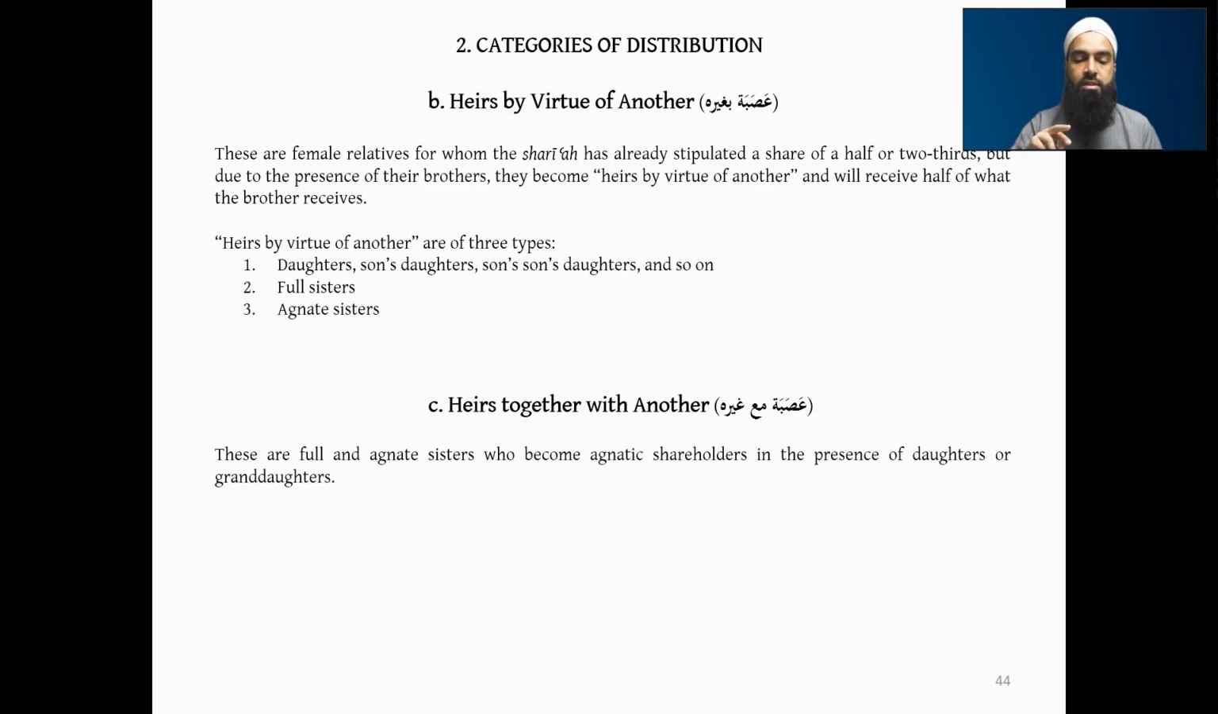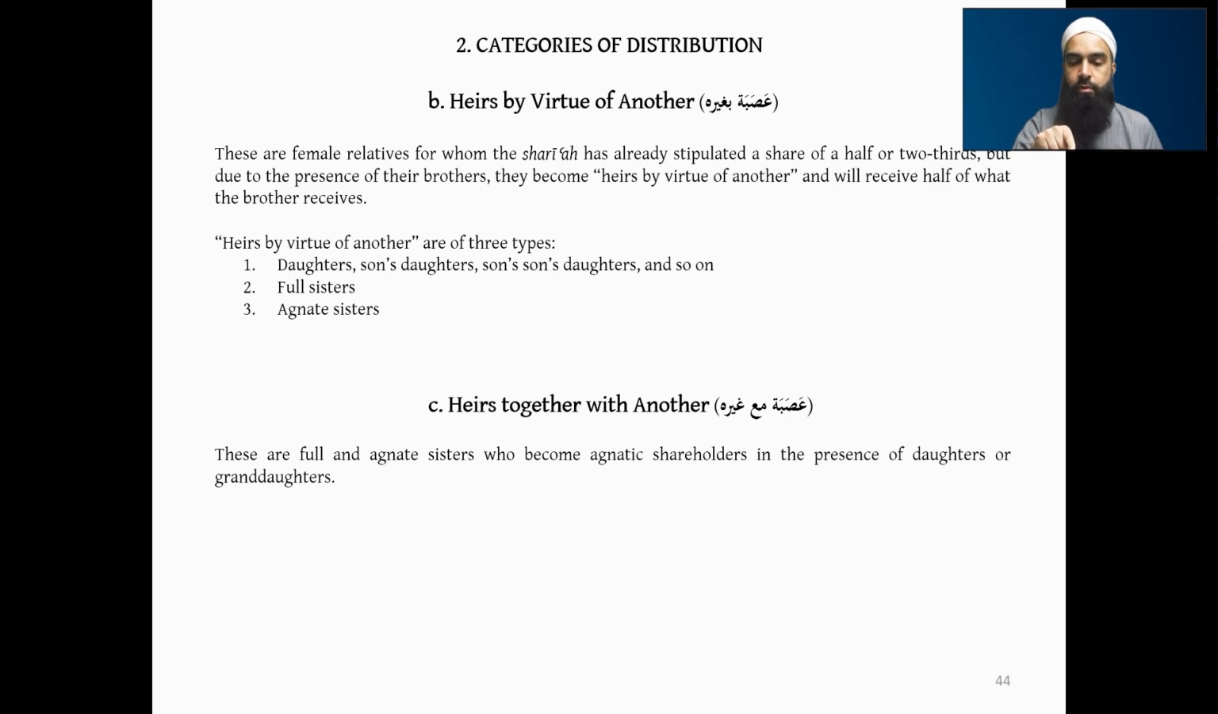They can only be the full sister or the agnate sister who become agnatic shareholders in the presence of a daughter or granddaughters. So in the presence of daughters or granddaughters, the full and agnate sisters will become asaba, but asaba ma'a ghayrihi, with another person. That's the reason why they will become asaba, because they are in the presence of another person, not bi ghayrihi. Bi ghayrihi is different, meaning that other person is also becoming an asaba, and in asaba bi ghayrihi, this person, meaning the full or agnate daughter, also becomes an asaba.